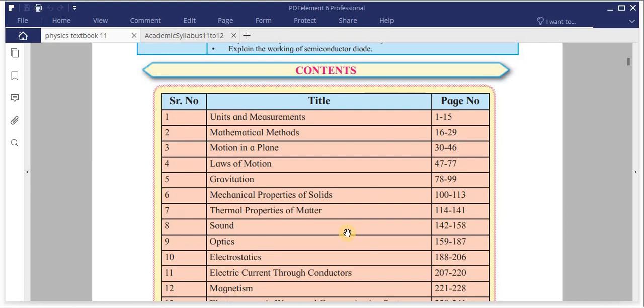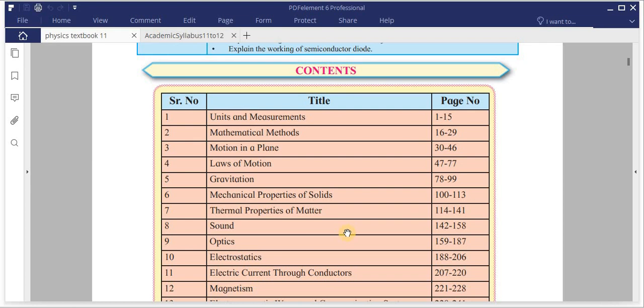Myself, Amol Palve. I'm your physics teacher, and today we are going to start 11th physics. So here is the index of our textbook, which is approved by the state board, provided by the state board for the 11th standard. I will share the PDF copy of this book on our college WhatsApp group.